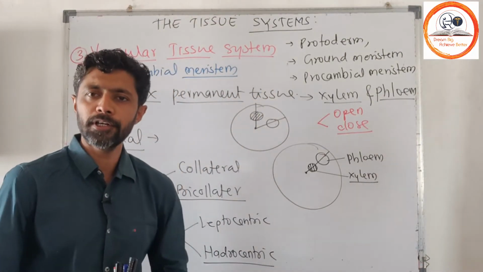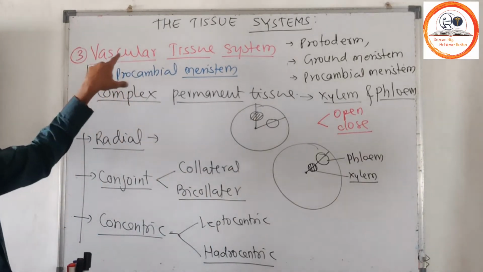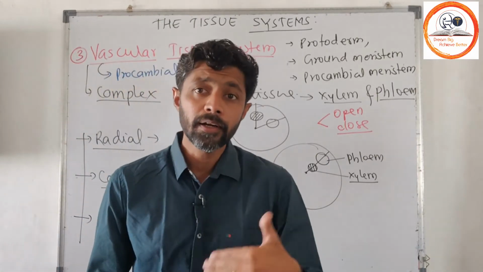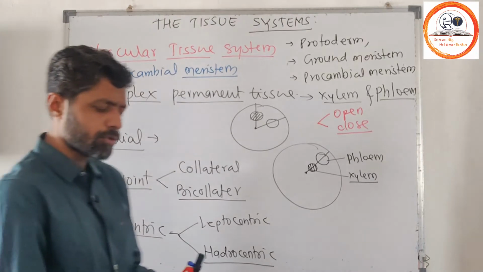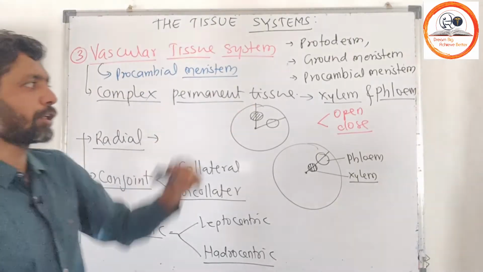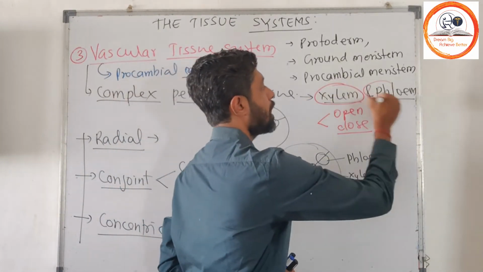So the complex permanent tissue, that is xylem and phloem, will constitute your vascular tissue system.